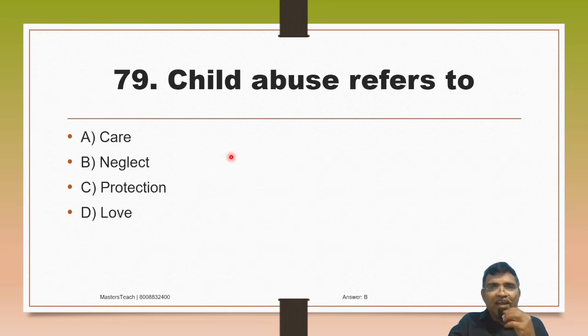Okay. Child abuse refers to A. Care, B. Neglect, C. Protection, D. Love. So child abuse means neglecting the child. It is a part of neglecting. So this is option B.